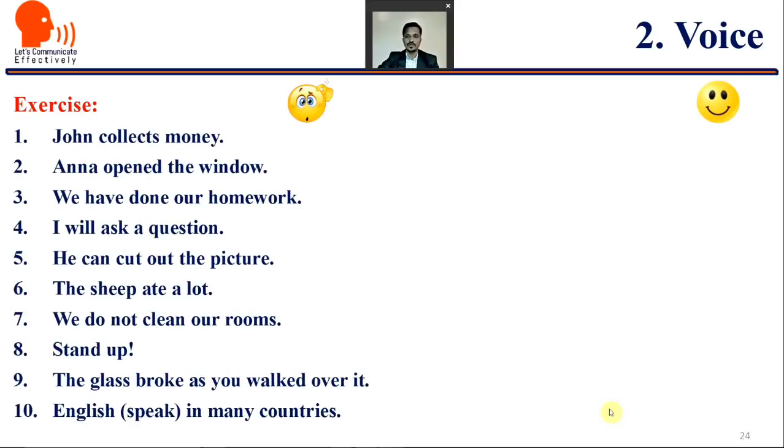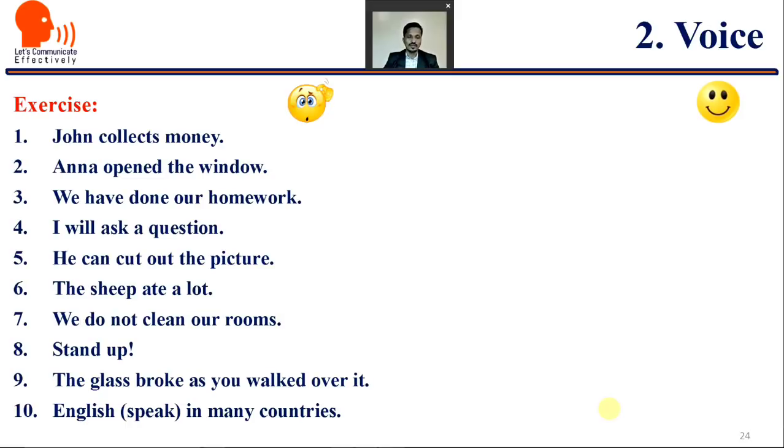Let us do an exercise on voice now. John collects money. You have to convert these sentences into passive. Anna opened the window. We have done our homework. I will ask a question.